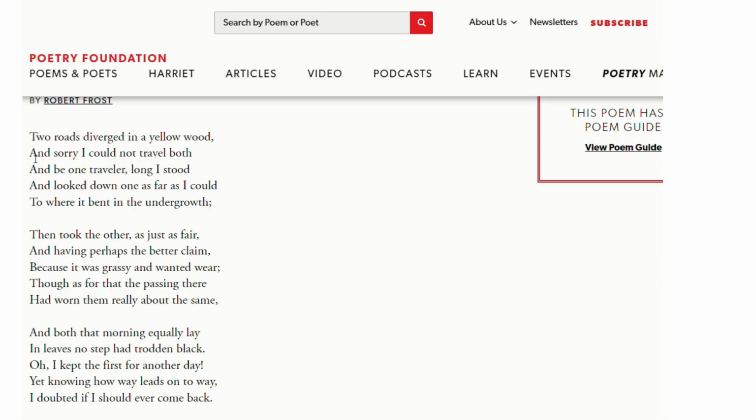Now, line number 2, line number 3 and line number 4 begin with the same word. This poetic device is known as anaphora. The rhyme scheme: would, stood, could sound the same. Both and undergrowth sound the same. So the rhyme scheme is A, B, A, A, B.